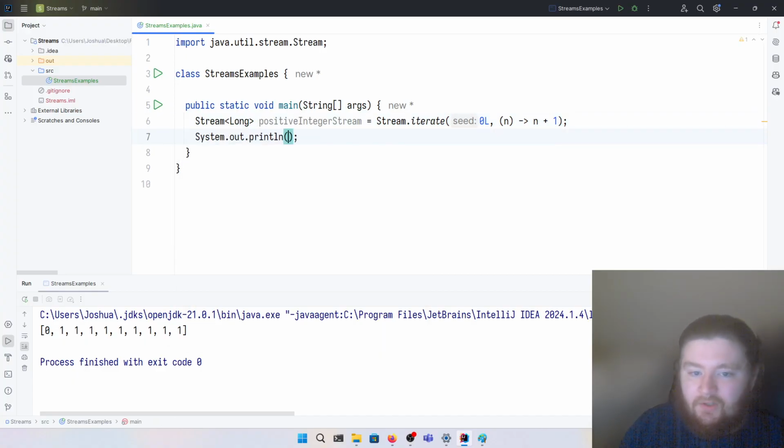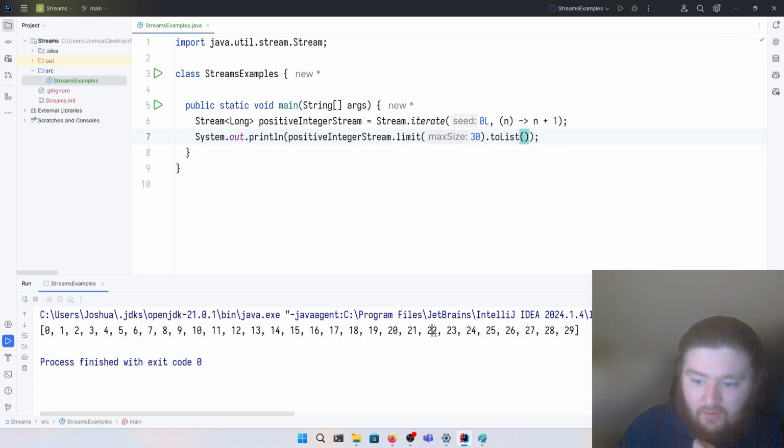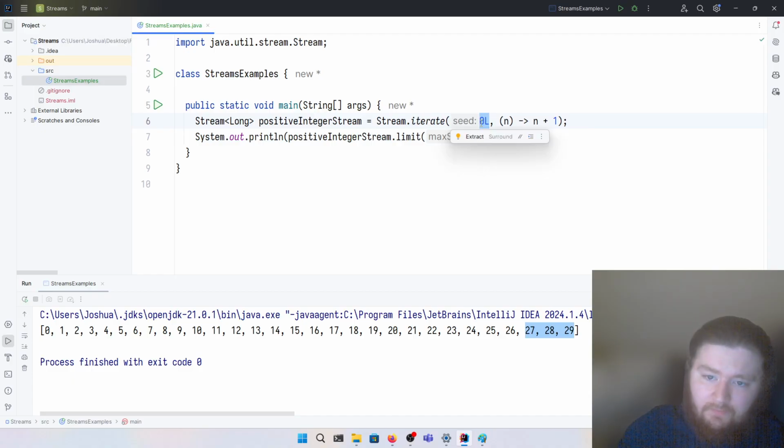Now, how do we take numbers or things out of a stream? Well, we've seen how to do this with the limit method, so let's say we want to get 30 of these numbers and then put them in a list. This should be what you expect, right? We go from 0 to 1, 2, 3, 4, all the way up to 29, because we get 30 of them and start off at 0.